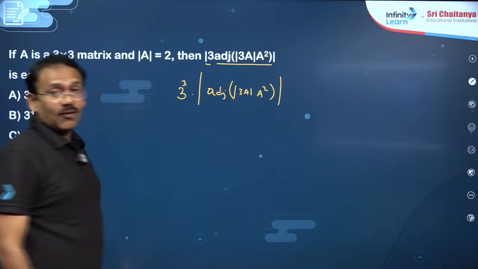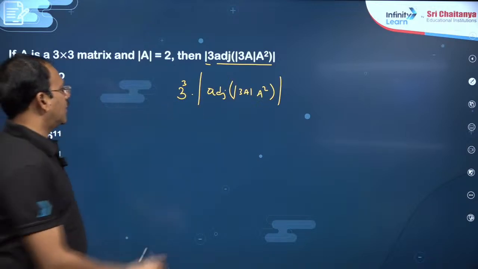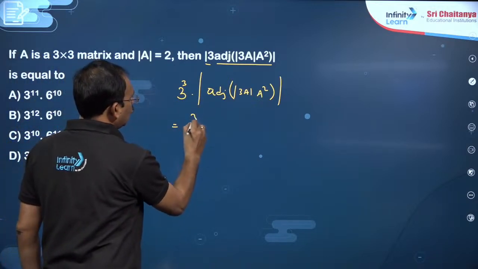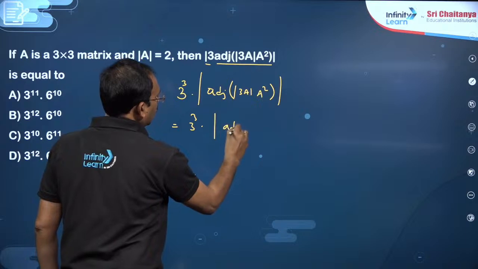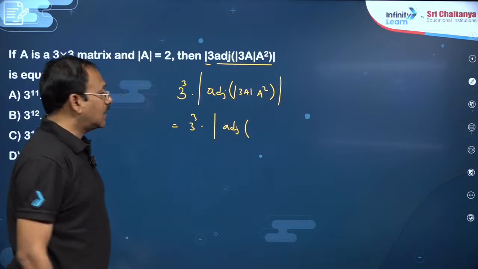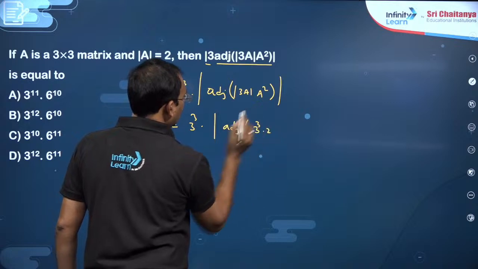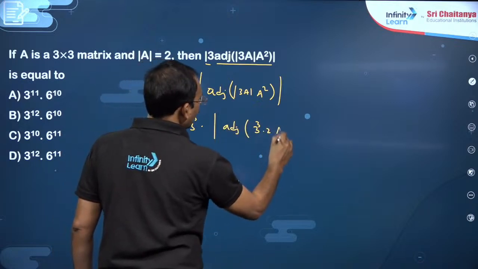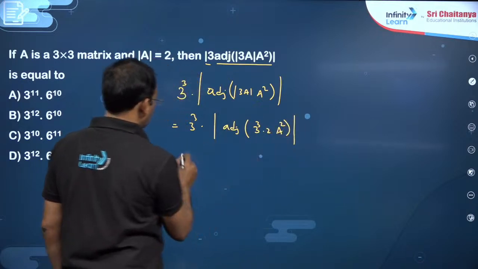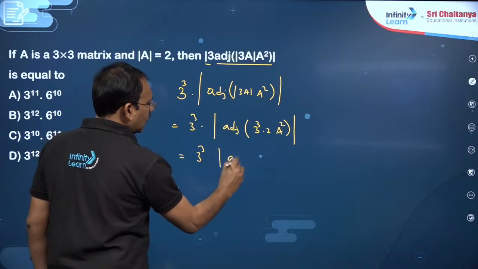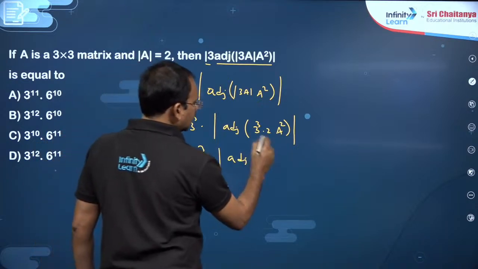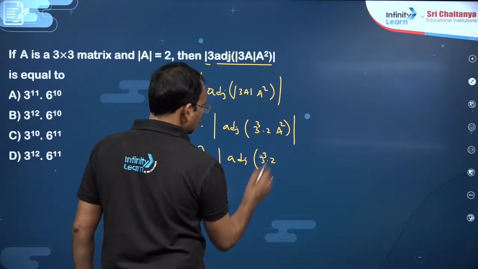Okay, det of KA is K power n into det A. That is fine. 3 cube into det of adjoint of, what is this number? Det KA is K power n into det A is 2 into A square, this is, which is 3 cube into det of adjoint of, this is 3 cube into 2.